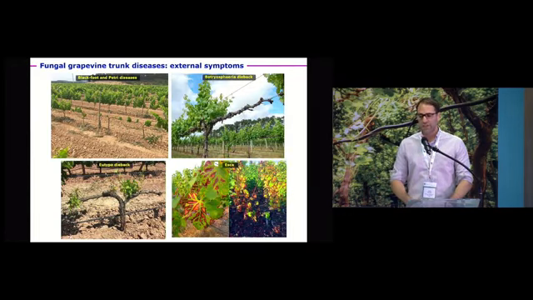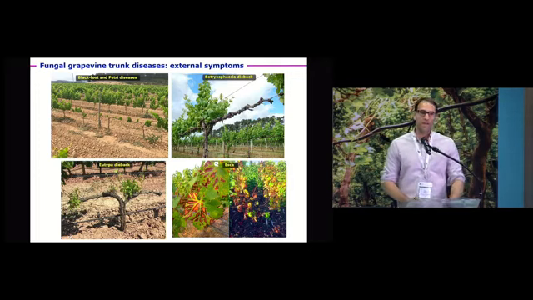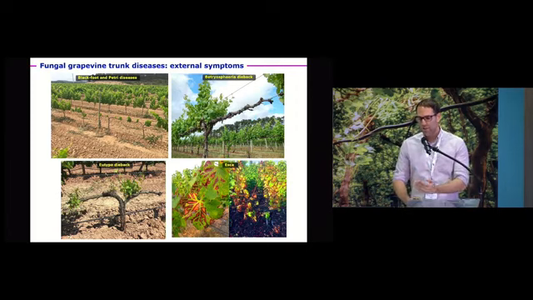There are several trunk diseases associated with this pathosystem. Here you can see some examples of external symptoms. To the top left, we can see Black foot and Petri diseases. These diseases affect mainly planting material in nurseries and young vineyards. You can see the typical symptoms: stunted growth, reduced vigor, and sometimes wilting and dieback. To the top right, we have Botryosphaeria dieback, with typical symptoms of death of spurs and arms. Then Eutypa dieback, yellowish chlorosis, shortened internodes, and finally, to the bottom right, we have esca disease, the characteristic